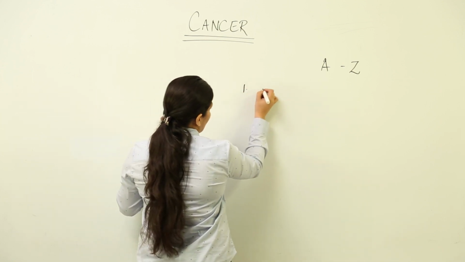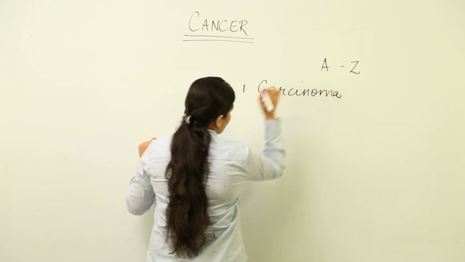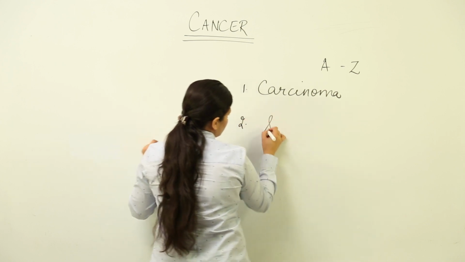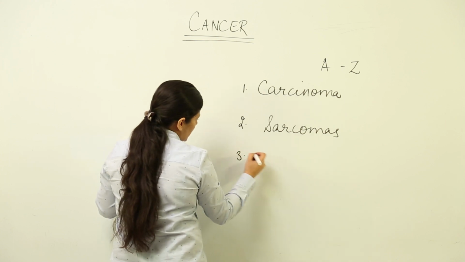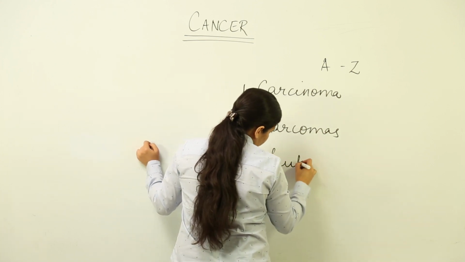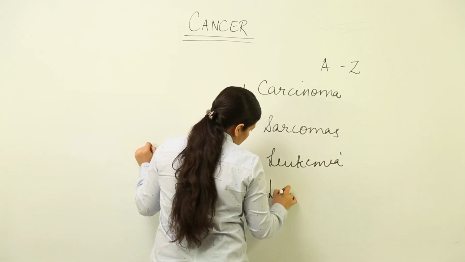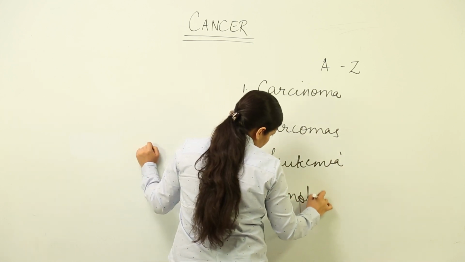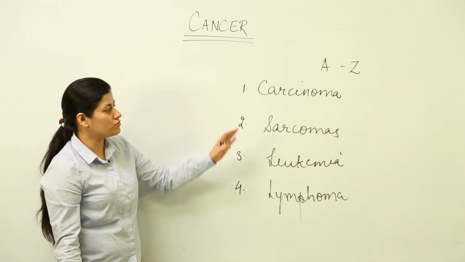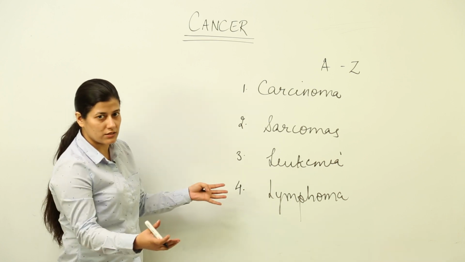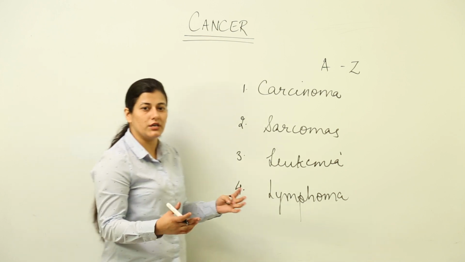So, first type of cancer is known as carcinoma. Alright. Second type of cancer is known as sarcomas. Third is leukemia. And the last one is lymphoma. Now this categorization is done on the basis of different tissues of the body, or if we see the body as a gross form, the gross categorization it is, okay, not individual organ can have its own cancer.